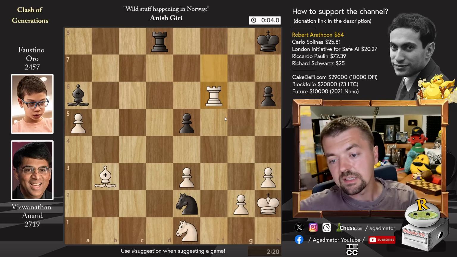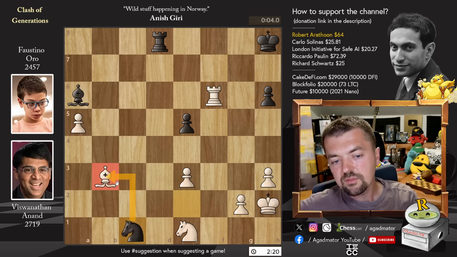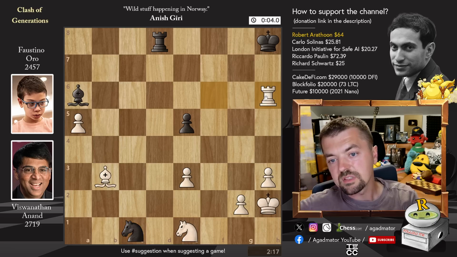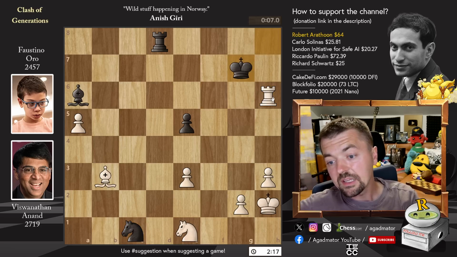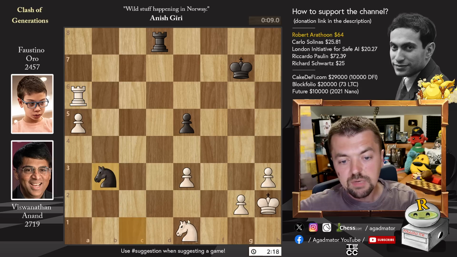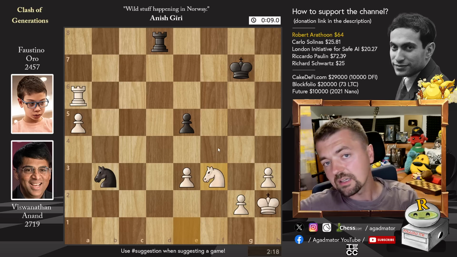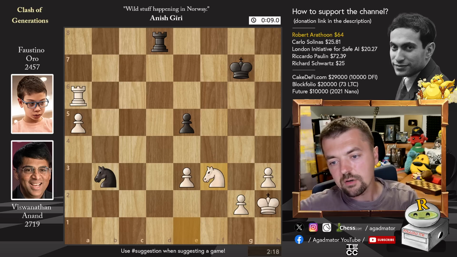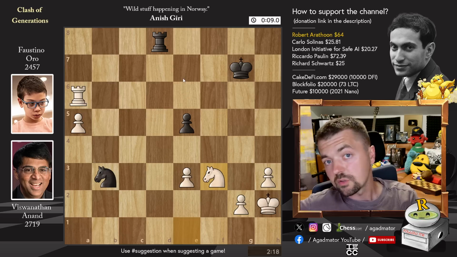And after all is said and done, Anand is just up a pawn, and he will grab another one. We have knight to c1 going after the bishop, but Anand first grabs the pawn with check. We have king to g7, playing an increment, and now rook captures on a6, knight captures on b3, and knight to f3. So now Anand is up 3 pawns, and it's only a matter of technique or your conversion skills, which of course Anand has plenty.